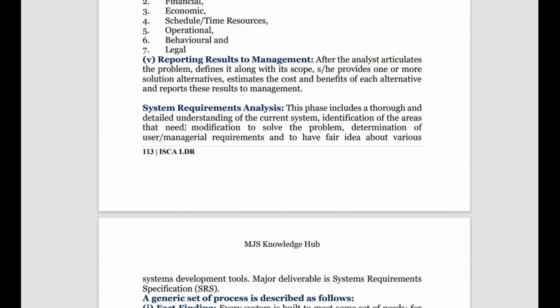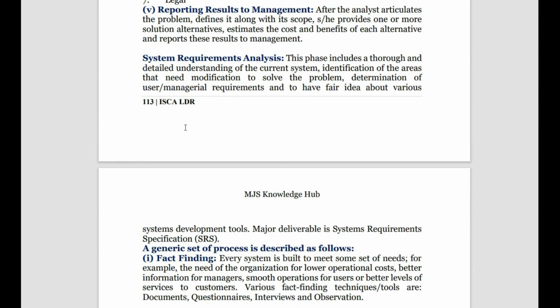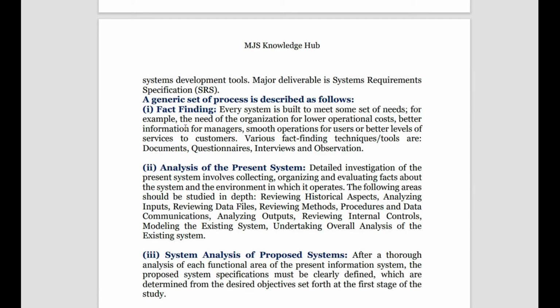Then we have system requirement analysis. Here we try to see what the current system is all about, identify the areas, and then determine the things required for development of the system. In system requirement analysis we look at the following. First, we have fact finding. Fact finding means the current needs of the organization, the various facts, the issues faced by the management, and what should be known to the management.